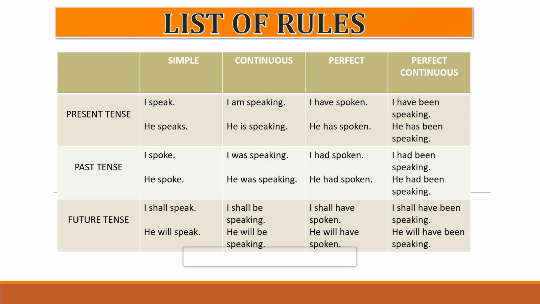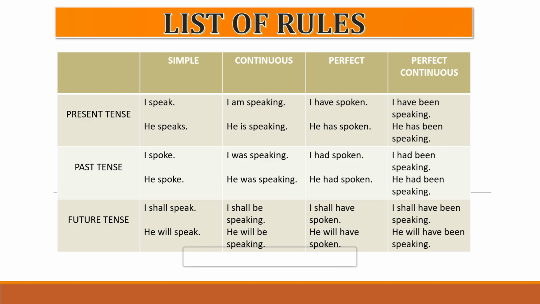Now, the third kind of future tense is future perfect tense. In this, two examples are again given, but I am talking about the structure first. First, subject plus shall or will plus have plus V3. Remember, subject, shall or will plus have plus V3. Now, examples are given. I shall have spoken, he will have spoken.